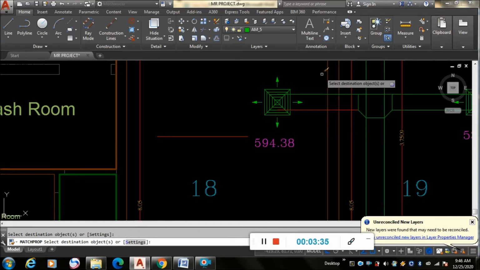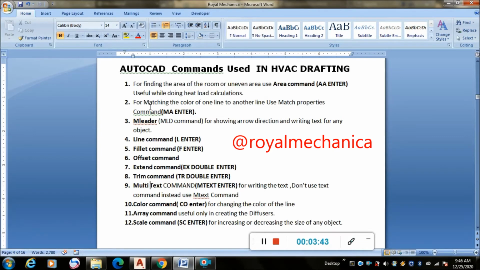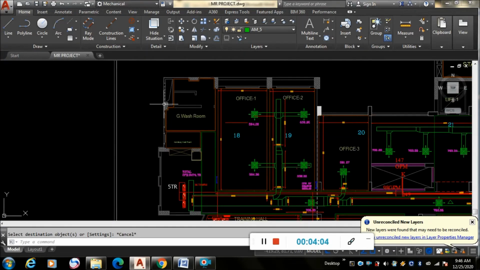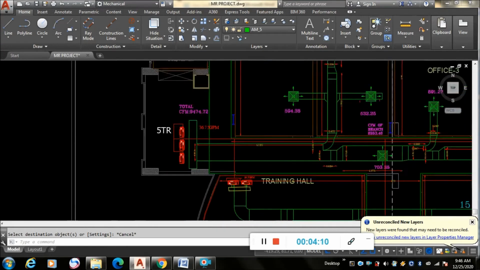Next command is MLeader command, and it is used for showing arrow direction, writing text for any object, that is indication of any object or duct we can make. So let us see how we are going to do this. Suppose I have a fan coil unit. I want to indicate this. I'll use MLD, that is the short command for MLeader.